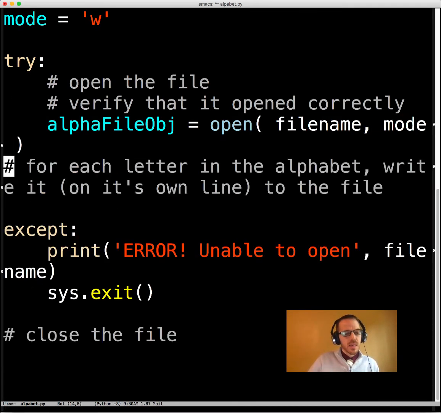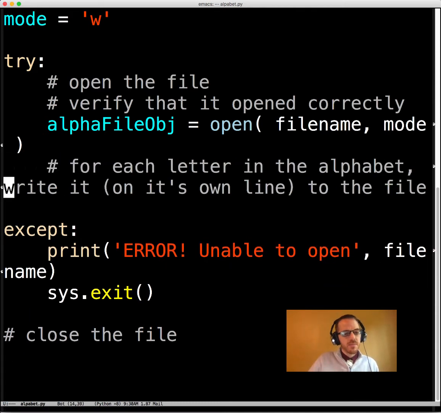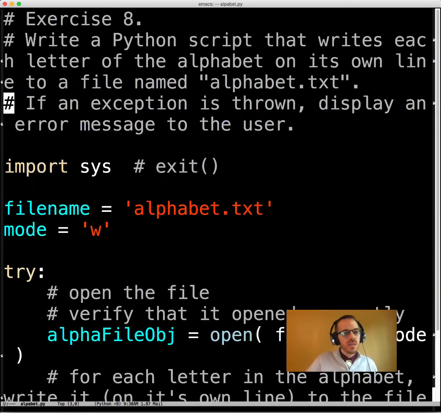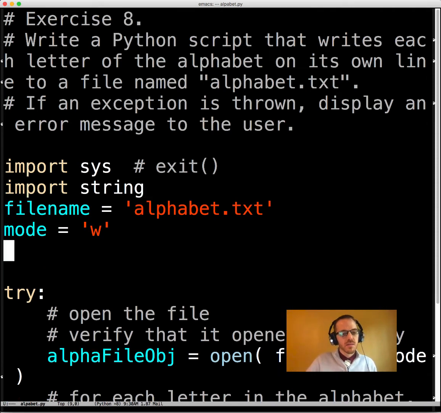Okay. Now, writing to a file can cause an exception. So let's see. How do we want to do this? We could specify each of the letters in the alphabet, or let's do it a little fancier. Let's import string here.